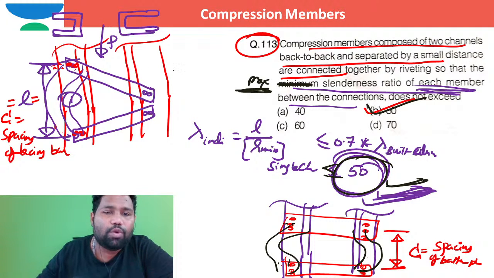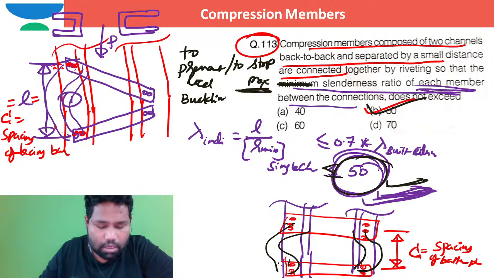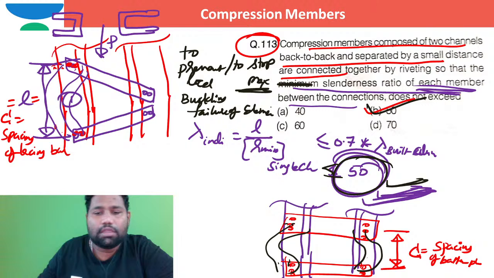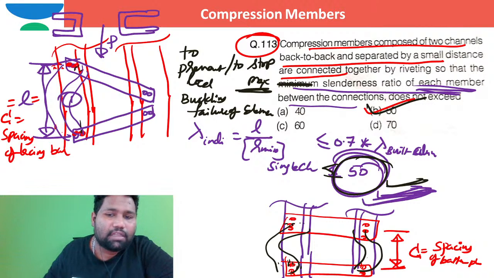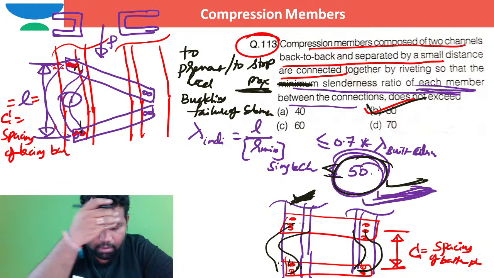Why are we doing this? To prevent or stop local buckling failure of elements. The buckling can happen between two batten plates or between two lacing bars. The slenderness ratio of individual rolled channel sections should always be less than or equal to 50. Is that okay, dear Bianca Samantha?